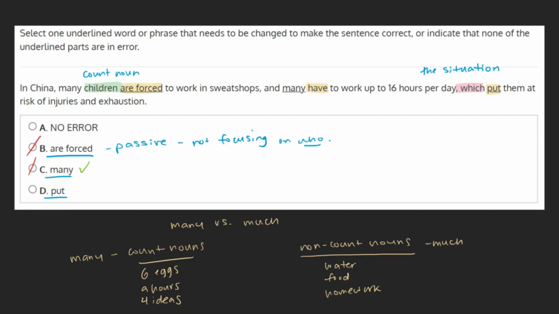With that in mind, we can see that we'd need this word to be puts, as in the situation puts them at risk. Because this phrase has an error, we can go ahead and mark choice D as our final answer.